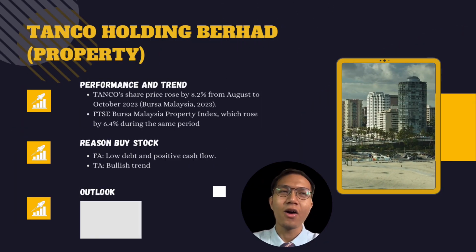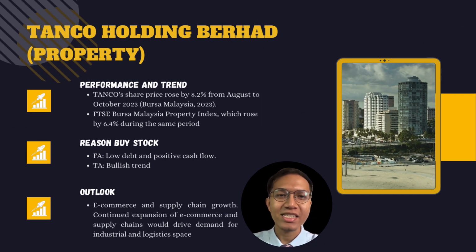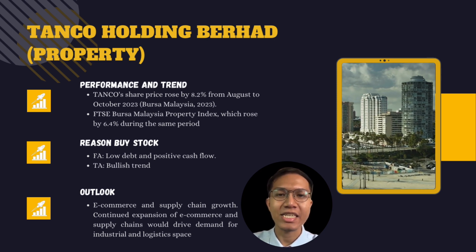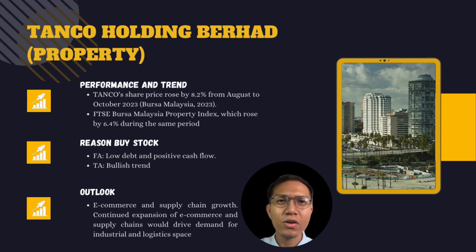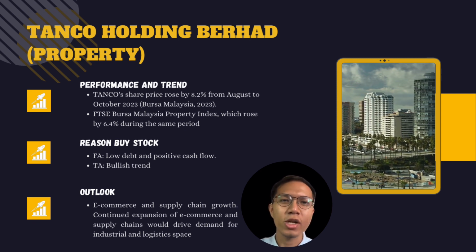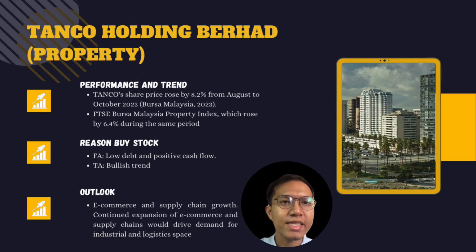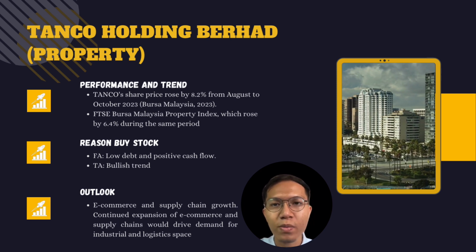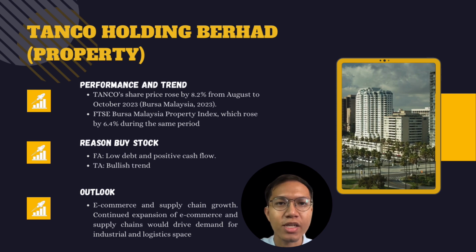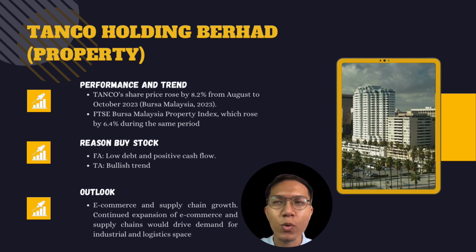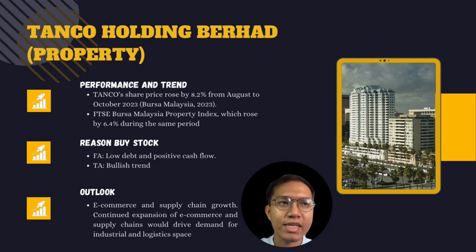Thank you, Sophia. For my part, I will discuss more on industry and company stock analysis for the three industries, which are property, plantations, and energy. Let's look at the first company, Tenco Holding Berhad, which represents property. For performance and trend, Tenco's share price rose by 8.2% from August to October 2023. This outperformed the FTSE Bursa Malaysia Property Index, which rose by 6.4% during the same period.